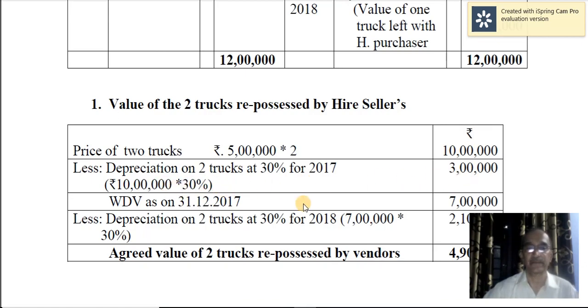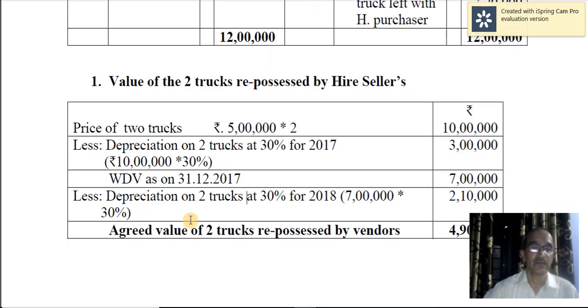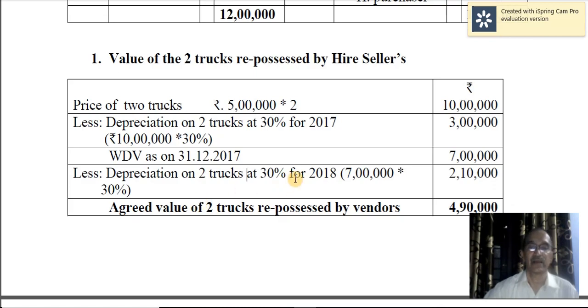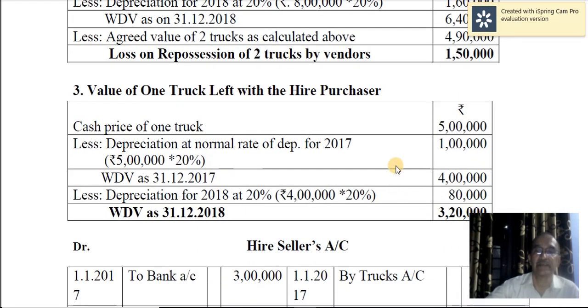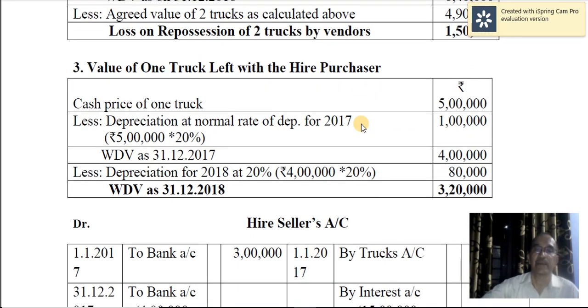So 3 lakh. And written down value is 7 lakh. For the second year, again you are calculating 30% on the written down value of 7 lakh. That comes to 2,10,000. Therefore, agreed value is 4,90,000. Here only let us calculate the value of the truck left with the hire purchaser. Cash price of one truck, that is 5 lakh. That is 5 lakh into 1, 5 lakh.